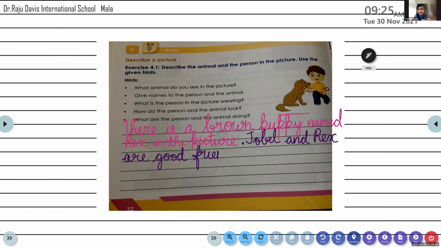Yes. I'm writing very simple sentences for you all to understand easily. If you want, you can write any other sentences also. But you must try to write the sentences correctly. That is important. Jobel and Rex are good friends. Okay, thank you, Angela. Good.